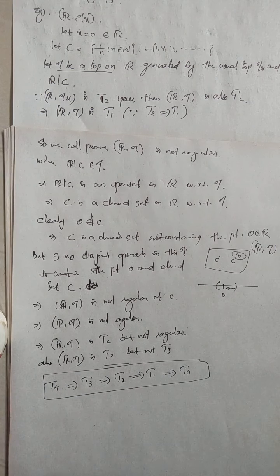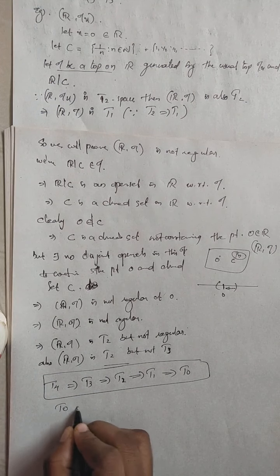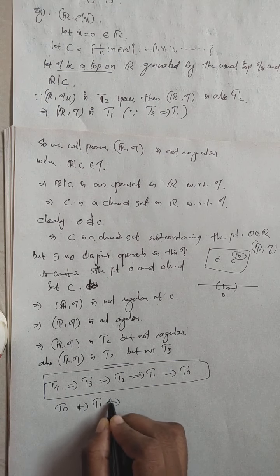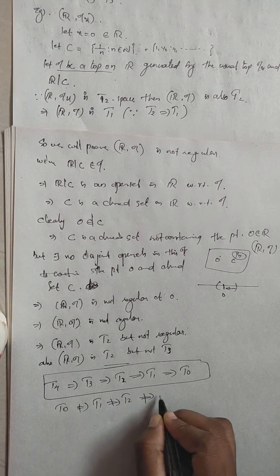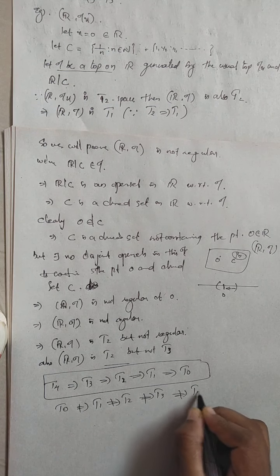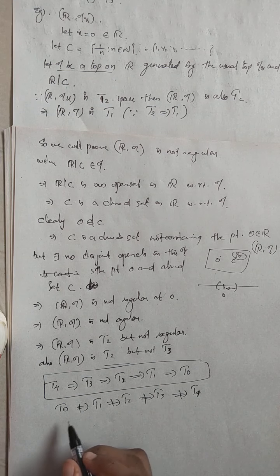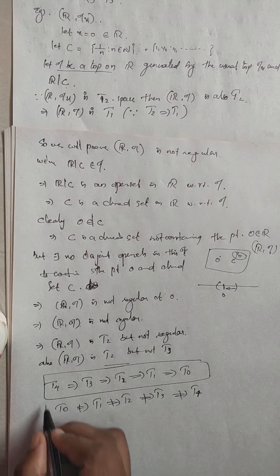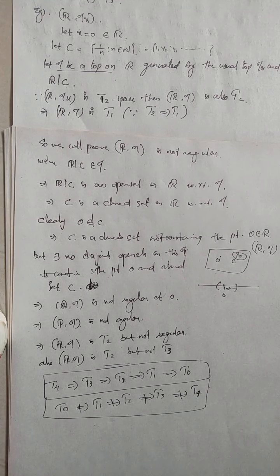Generally this implication will be true, but their converses are not true. T0 doesn't imply T1, T1 doesn't imply T2, T2 doesn't imply T3 and T3 doesn't imply T4. We have to remember at least one example for breaking these rules. Okay, this is an important implication.